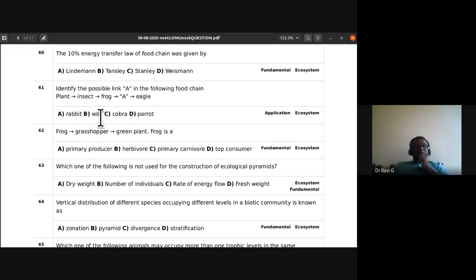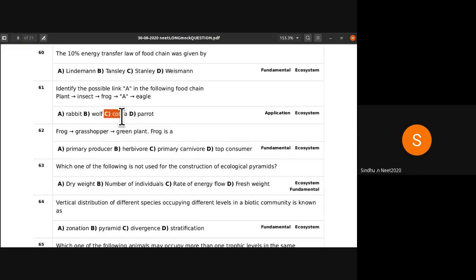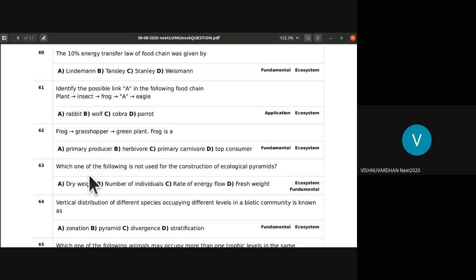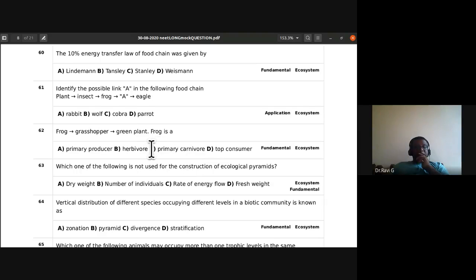So what will it be? Rabbit, wolf, cobra? Cobra, sir. C is cobra. Frog is not a primary producer, nor a herbivore. It is a consumer, a primary carnivore. Primary carnivore it is.